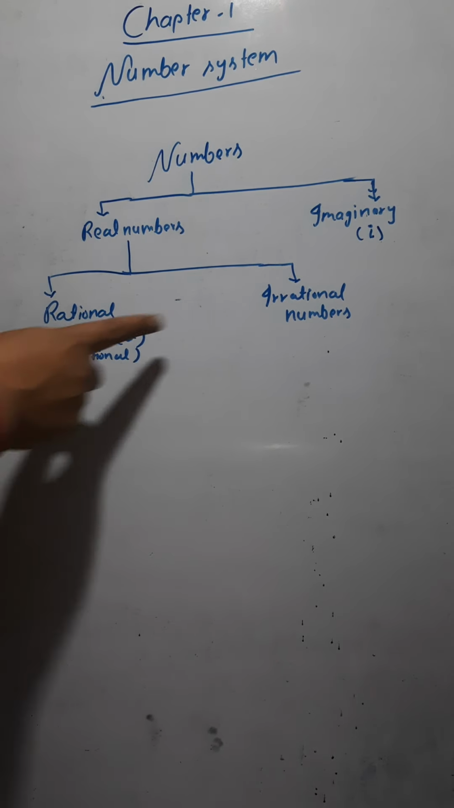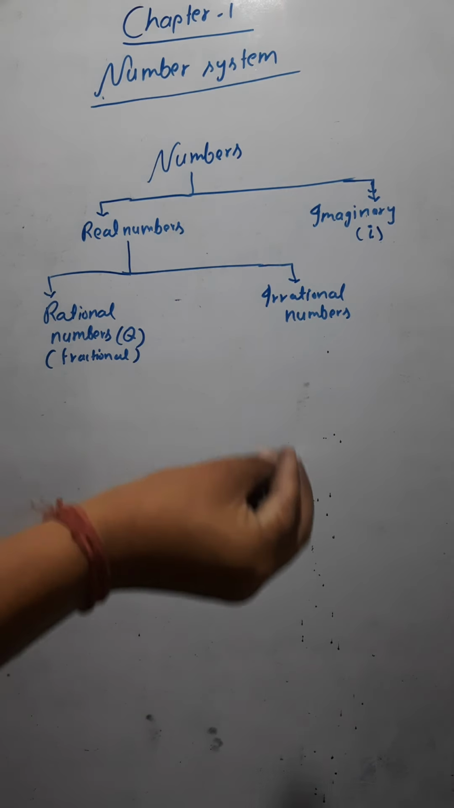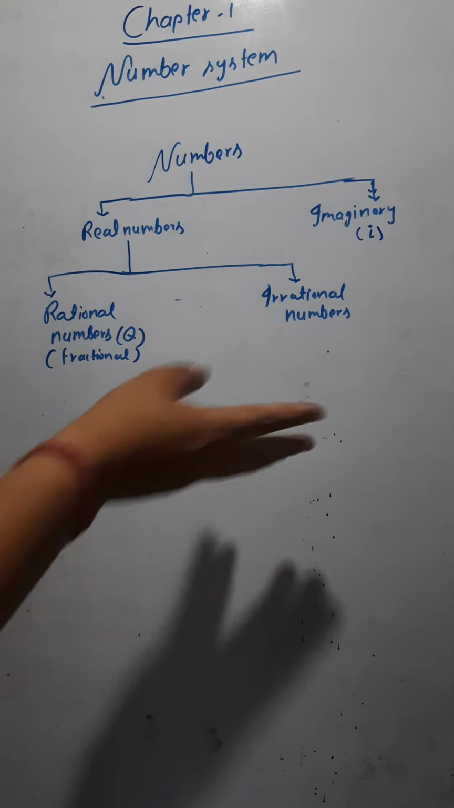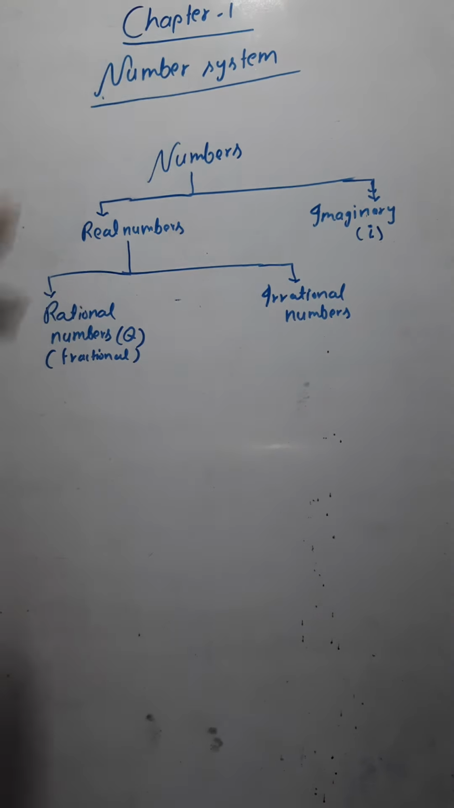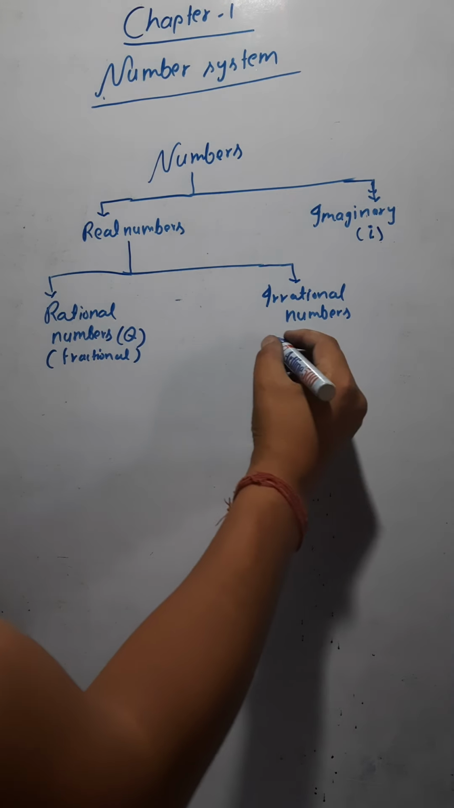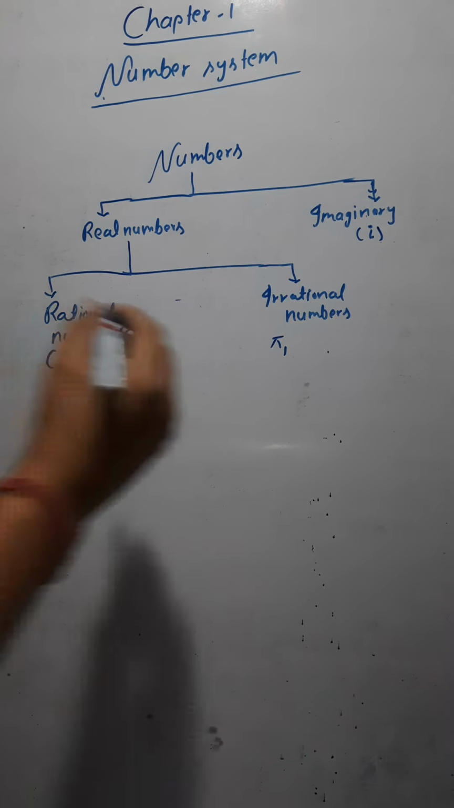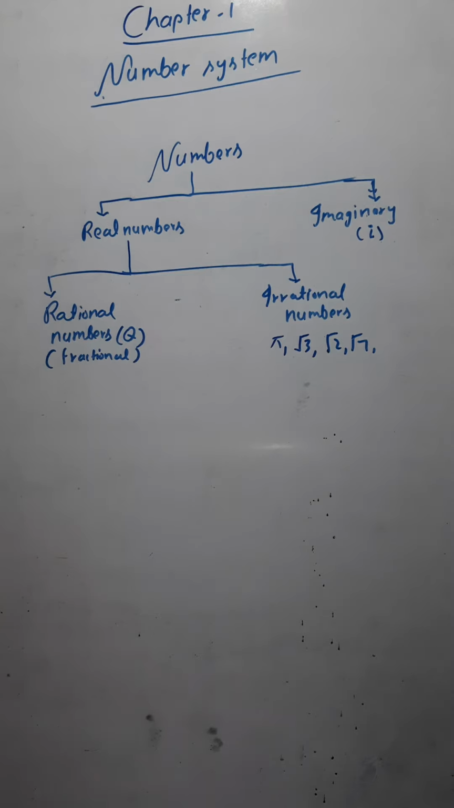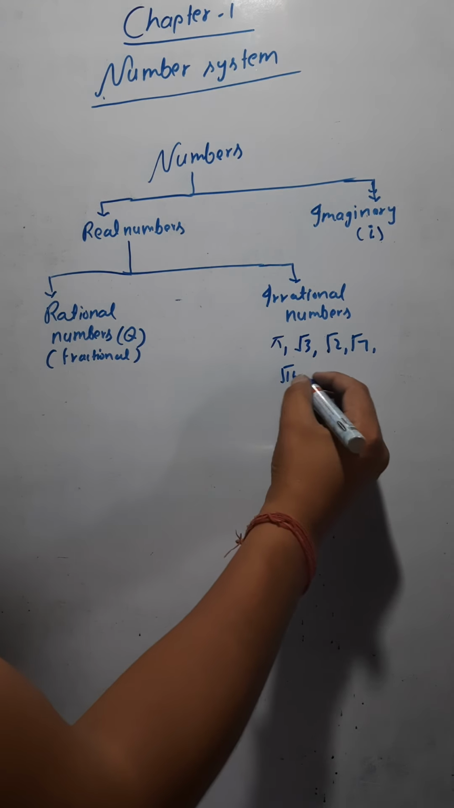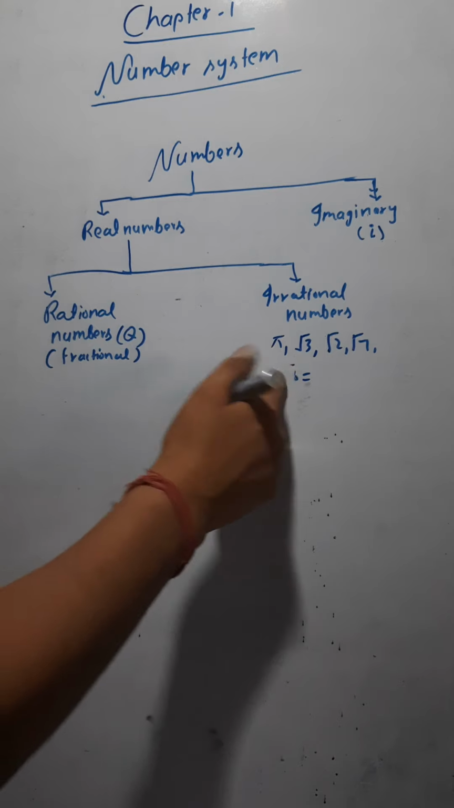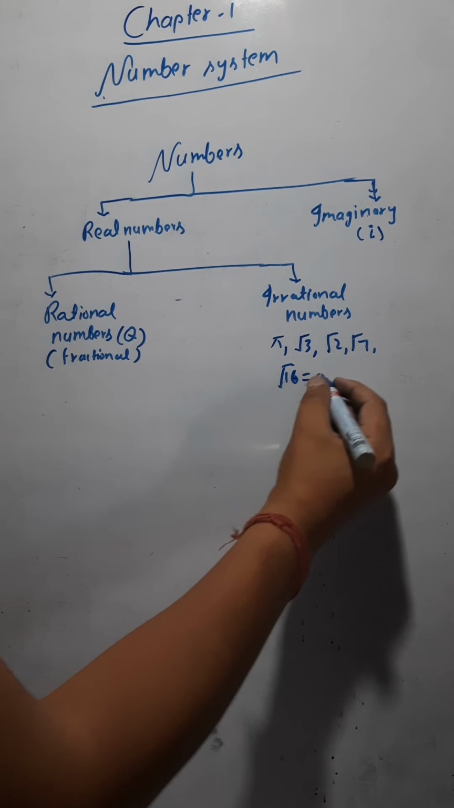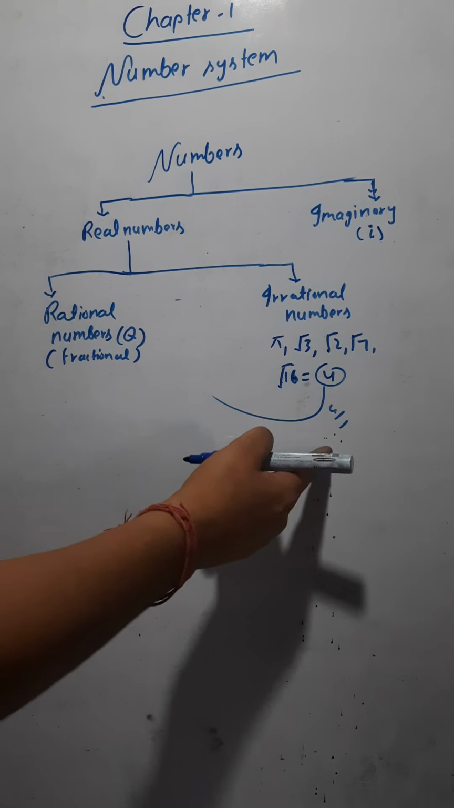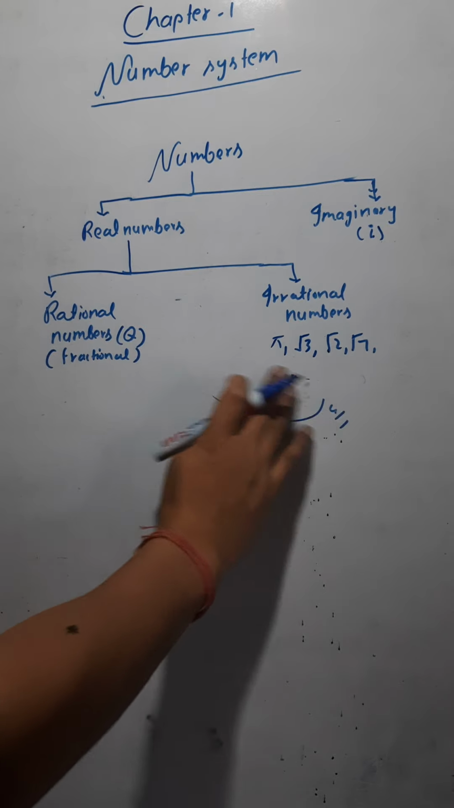Now what are the irrational numbers? An irrational number is a number which cannot be written in the form of p by q. Remember this. Here we have pi, so pi is an irrational number. Then we have root 3, root 2, root 7. All these are irrational numbers. Is root 16 an irrational number? No, because 16 is a perfect square, so root 16 can be written as 4, and 4 is a rational number, since I can write 4 as 4 by 1.